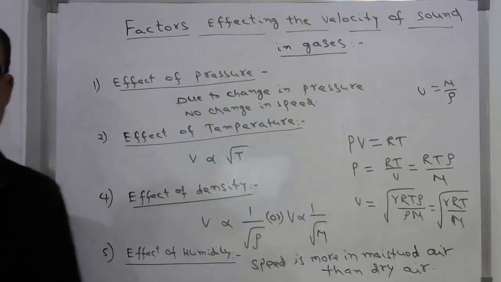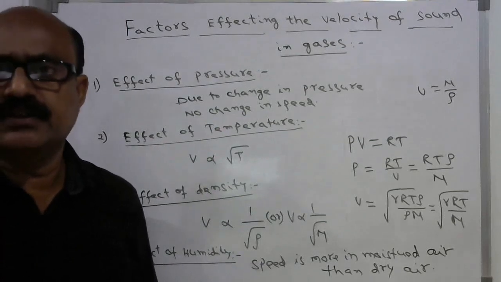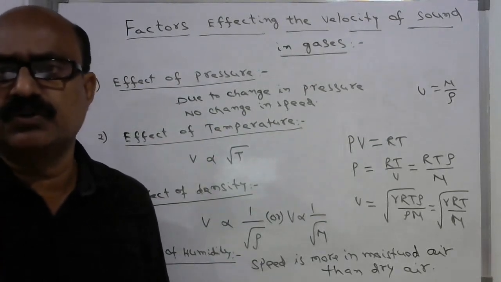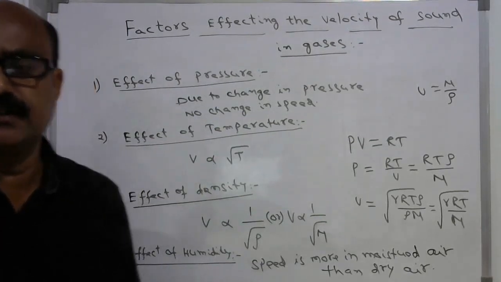Now let us see the different factors which affect the velocity of sound in gases. Temperature, pressure, density, humidity. These are the different factors which affect the speed of sound in gases. Let us discuss one by one.